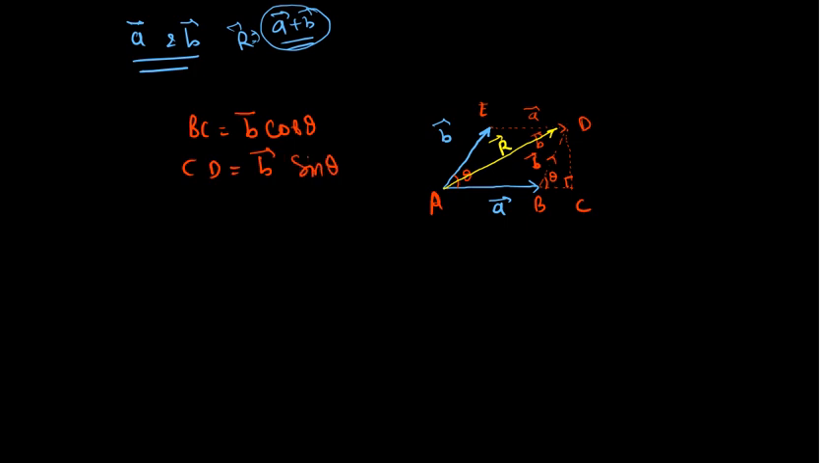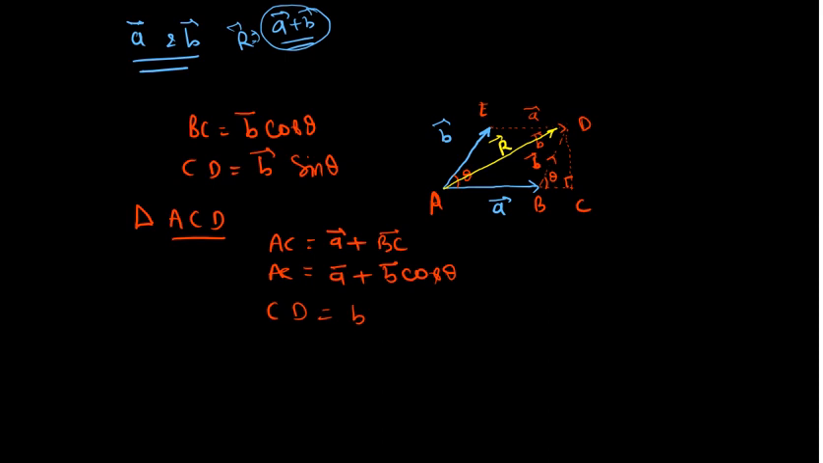Okay. So if I consider right angle triangle ACD, in which AC will be A vector plus BC vector. So that is A vector plus B vector cos theta. This is my AC. Now what about CD? CD is B vector sine theta. Correct? So for right angle triangle ACD, I can apply the Pythagorean theorem. So that will say AC square plus CD square is equal to AD square. This is my Pythagorean theorem.